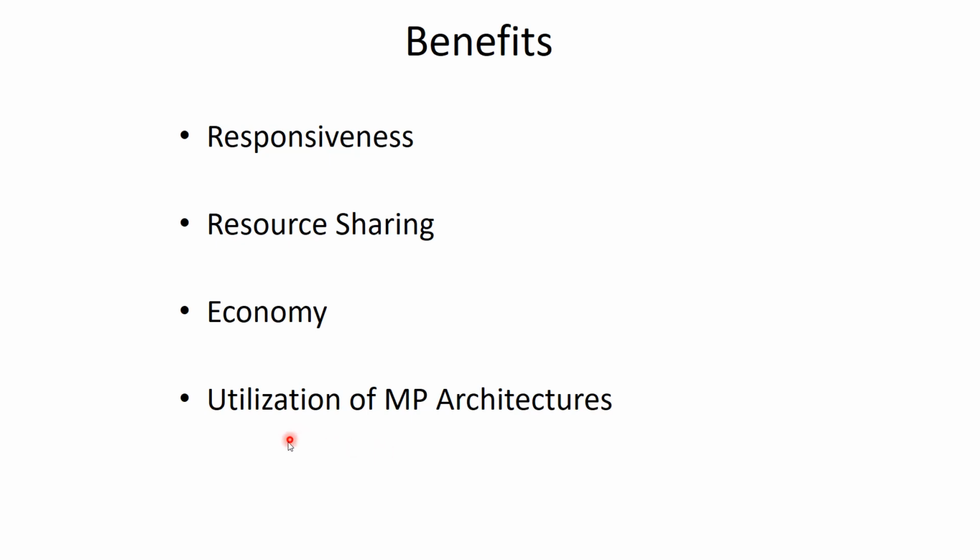So each thread runs on a processor in the multiprocessor architecture, and parallelism can be improved. Generally a single thread can run on only one processor regardless of how many are available. Multi-threading increases parallelism, and that is the benefit of utilizing the multiprocessor architecture with the help of the concept of threads.